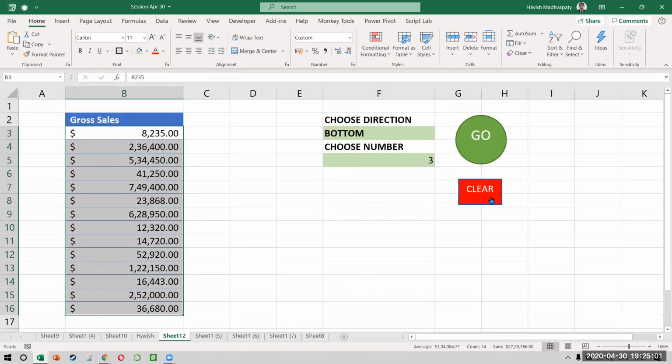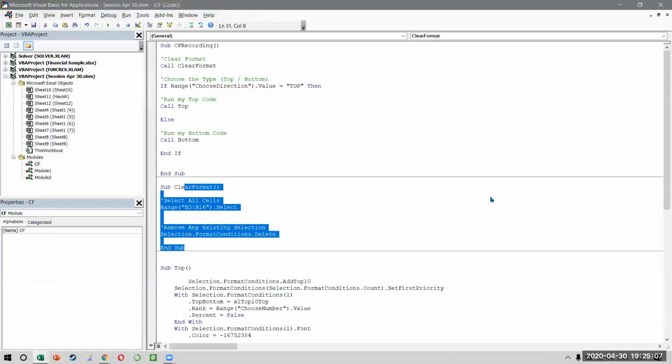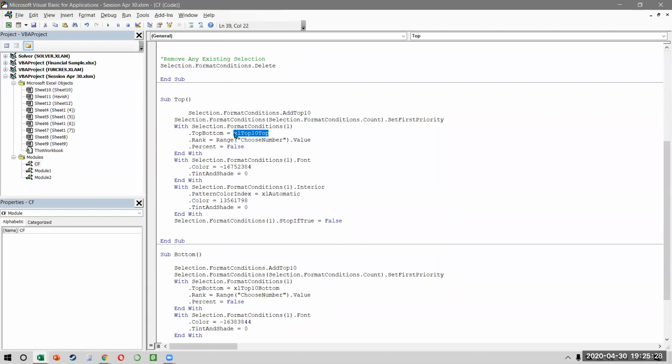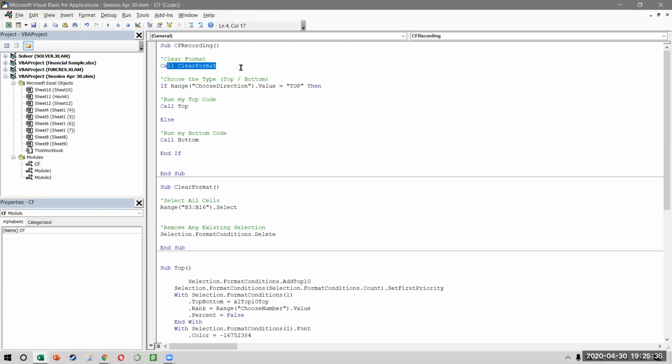So any questions? Just think about what we have done. We've done quite a lot of things. I showed you we can record three macros: top, bottom, and clear format. Then we wrote another macro, another VBA code in which I wrote an if statement to select whether the user has chosen a top or a bottom. And then depending on the result they have chosen, we have also made the rank dynamic, this rank and this rank. Okay. And to call another function, we can simply write call, and we can call any other module like this on the same workbook, obviously.